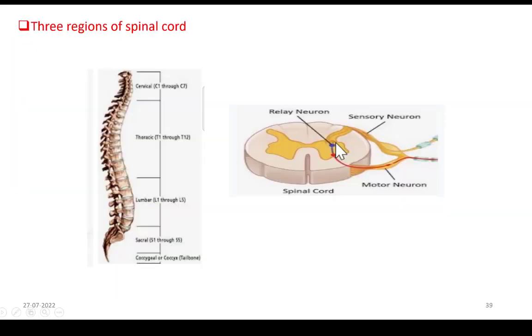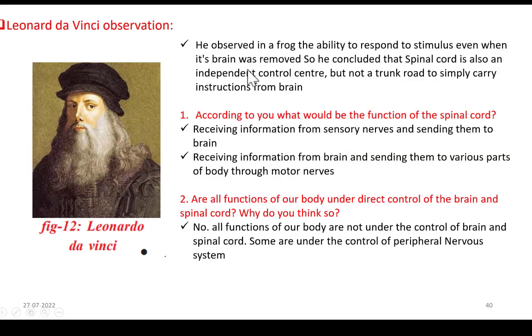Now let us see Leonardo da Vinci's observation on spinal cord. He observed in a frog the ability to respond to stimulus even when its brain was removed. From this he concluded that spinal cord is also an independent control center but not a trunk road to simply carry instructions from brain. Though the brain was removed, the frog is able to respond to stimulus.